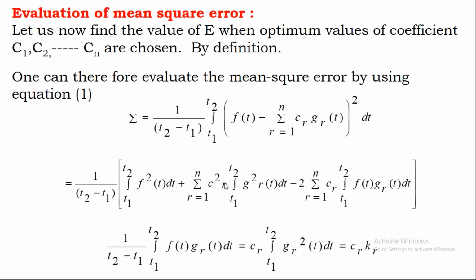So this part, 1 by t2 minus t1, which is common for all the terms, 1 by t2 minus t1 integral t1 to t2 f(t) into gr(t).